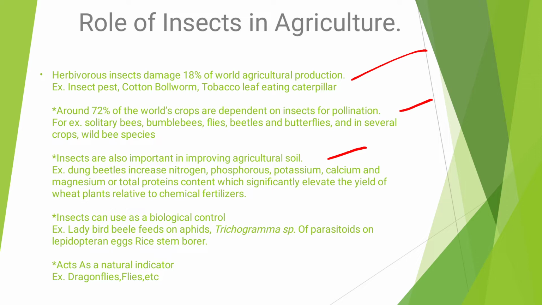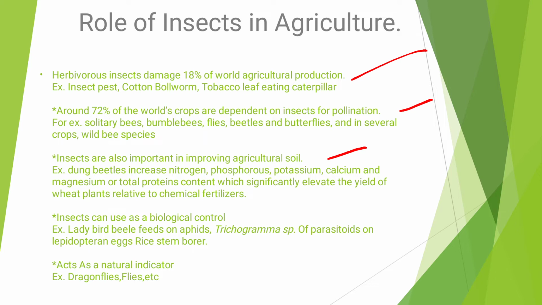So some insects are damaging, that is 18% damage; some are very useful as pollinators; and some are soil enhancers like dung beetles, which increase nitrogen, phosphorus, potassium and calcium as compared to chemical fertilizers.